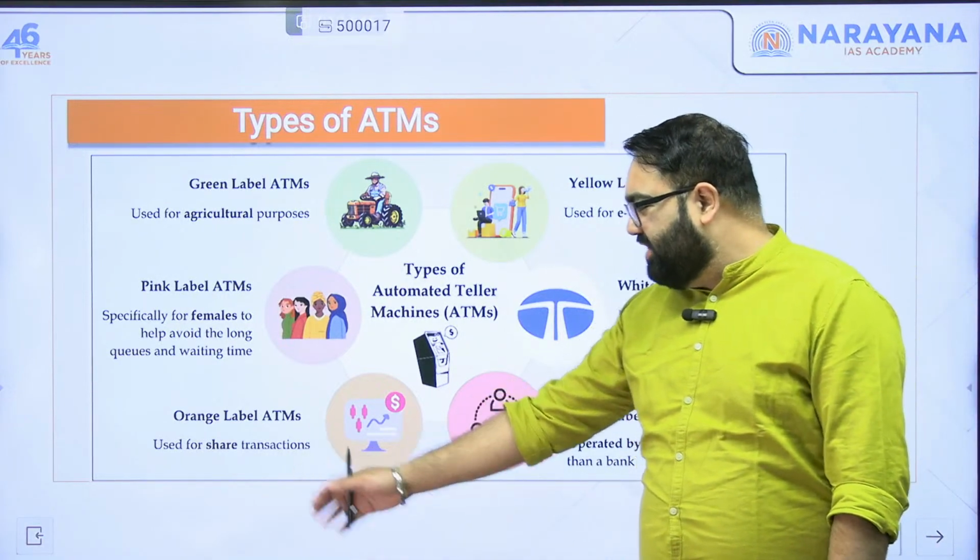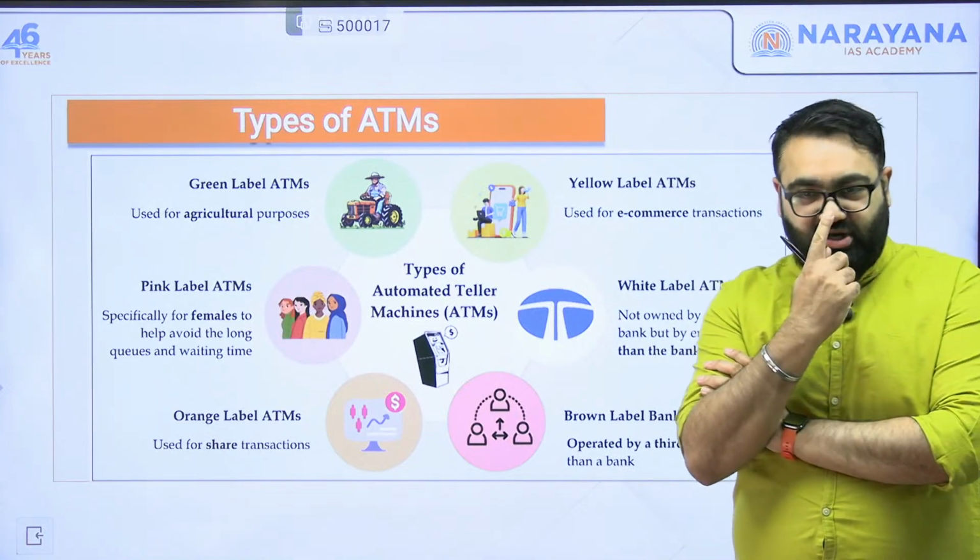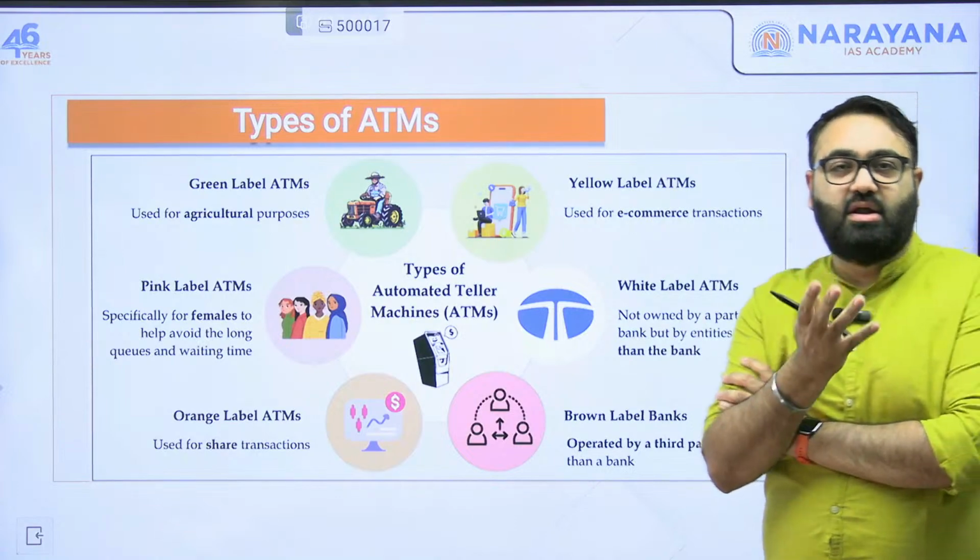Orange label ATMs for share transactions. These are not for withdrawing cash. These are specially to transact for your shares. If you want to sell or buy shares, you can do that using that machine.